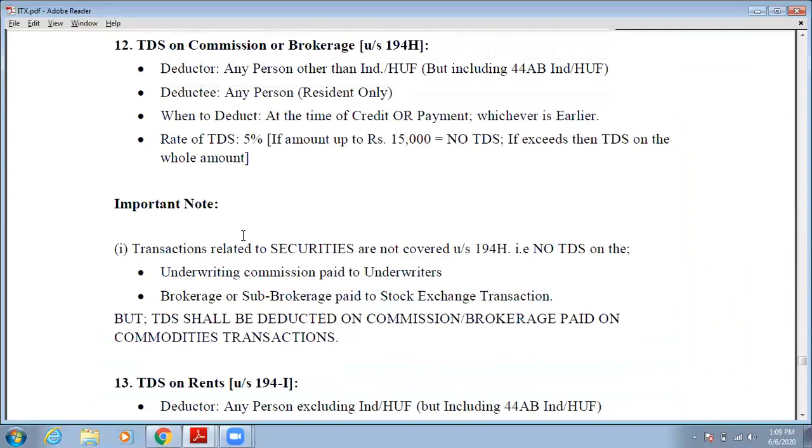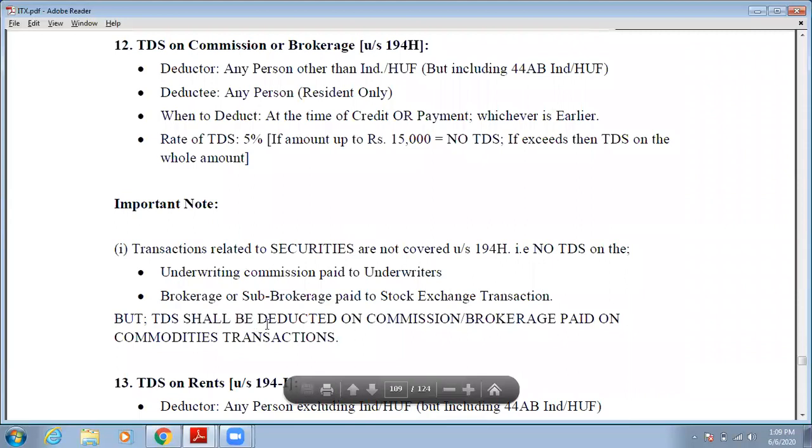So see what the important notes are. The first note is that transactions related to securities are not covered under 194H. So if you pay any commission and brokerage on securities, then this provision will not be applied. On which transactions will no TDS be deducted? Underwriting commission paid to underwriters, and brokerage or sub-brokerage paid on stock exchange transactions. In case of these two commissions, no TDS will be deducted.